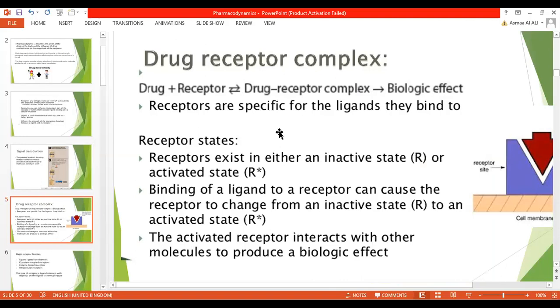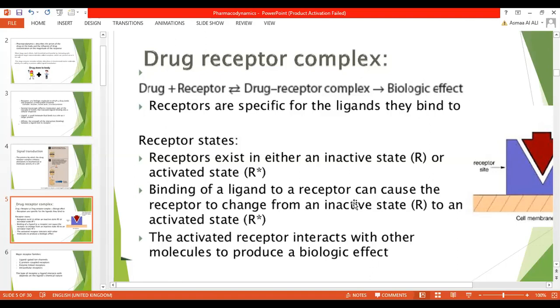The receptors are specific for the ligand they bind. Each receptor is specific to the ligand it binds. And receptor exists in either an inactive state, which we call R, or activated state, R with the star. This is the activated form of the receptor. This is the inactivated form of the receptor. Binding of a ligand to a receptor can cause the receptor to change from an inactive state to an active state. The activated receptor interacts with other molecules to produce the biologic effect.